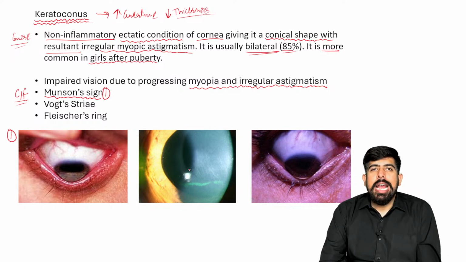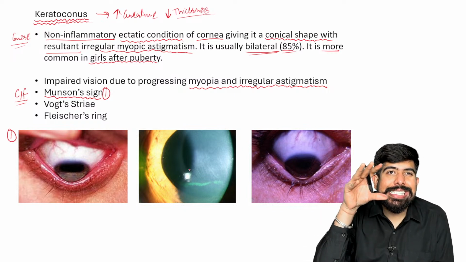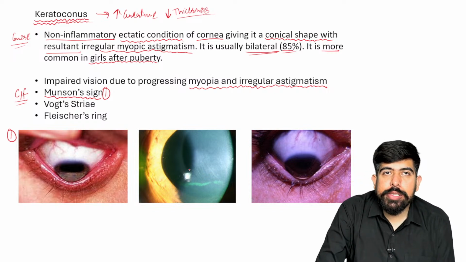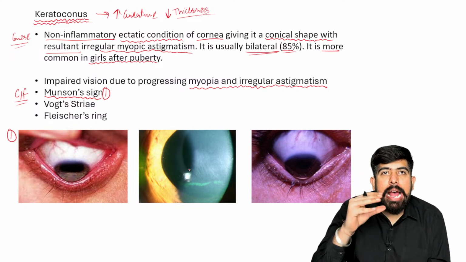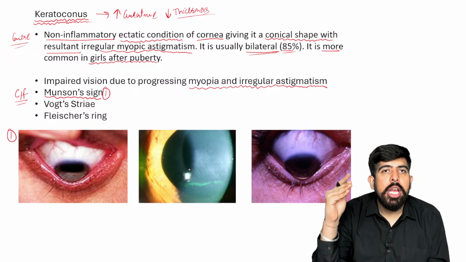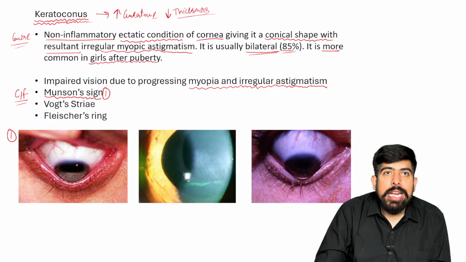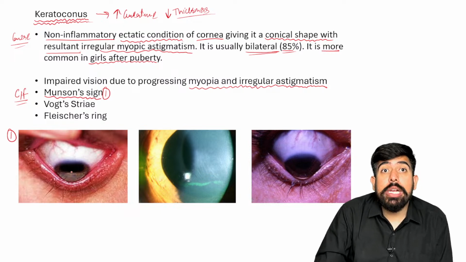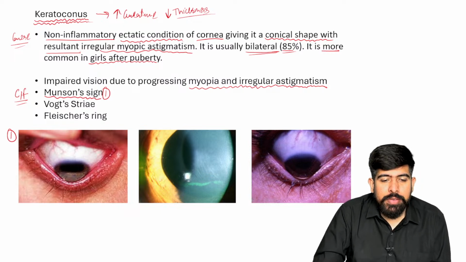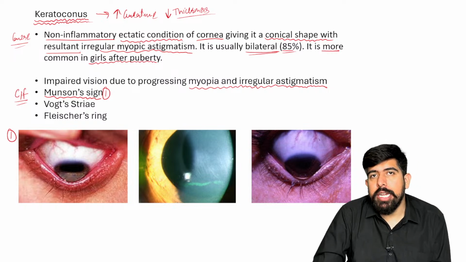Please listen up. As the corneal curvature is increased, when we ask the patient to look downwards, what is happening in the Munson sign?